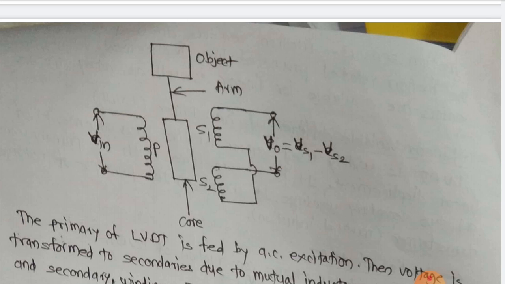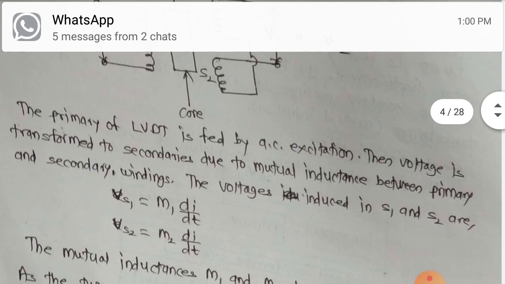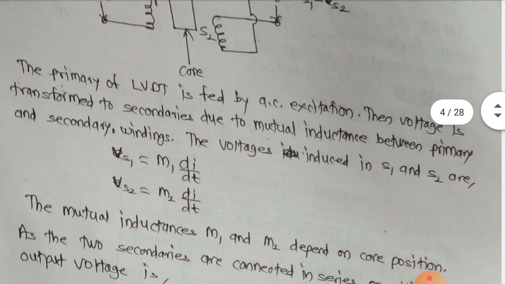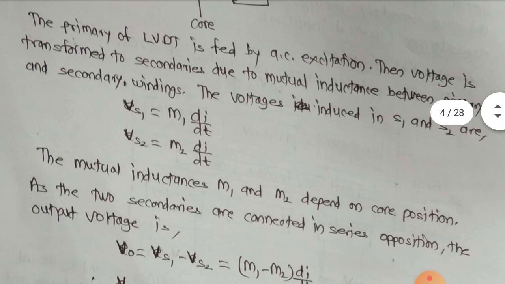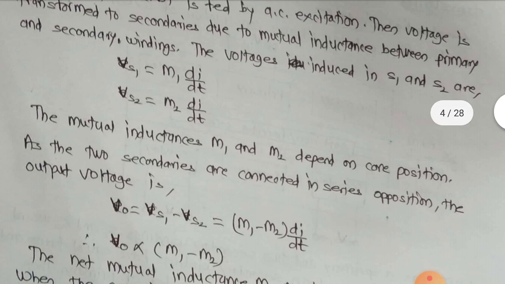Now, the mutual inductances, as I told you, M1 and M2 depend upon the core position. The voltages induced in S1 and S2 are VS1 equals M1 di by dt, VS2 equals M2 di by dt.